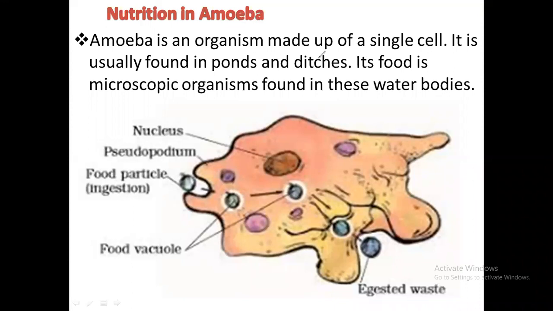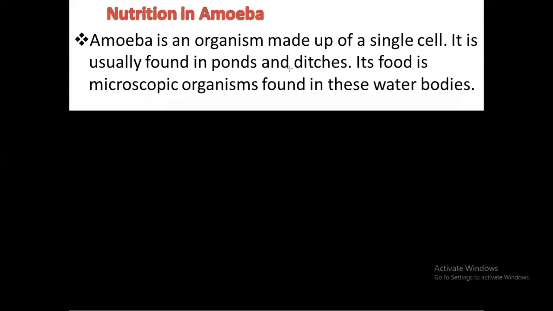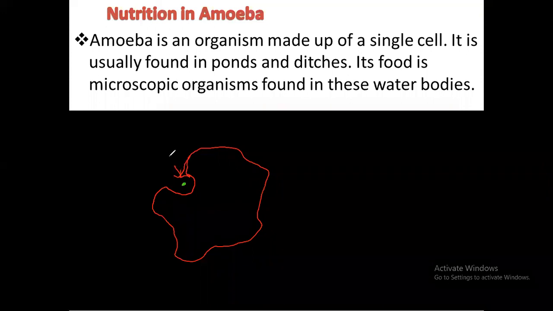I will explain again because we are doing this online, so I am not sure whether you understood properly what I am explaining. So I will show you how this amoeba takes in the food. Let's imagine the microscopic organism is here. The amoeba has an unshaped body, allowing its liquid to go around this, like a half-filled shopping bag. Around this it slowly extends its false feet. For this we say pseudopodia.